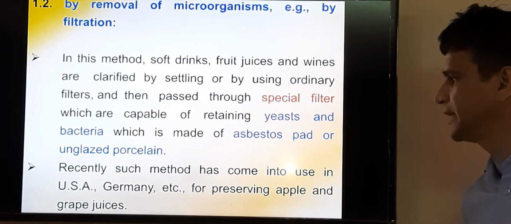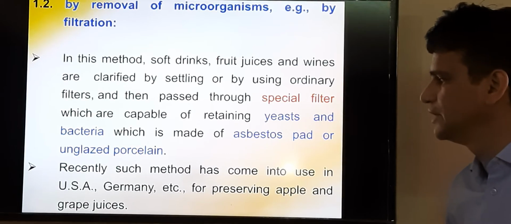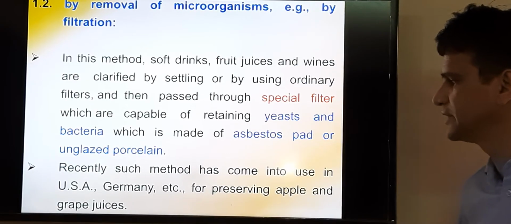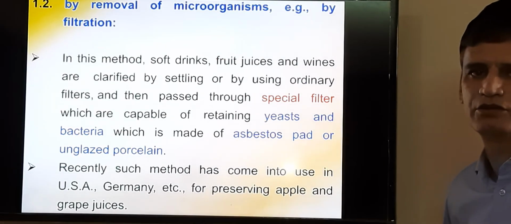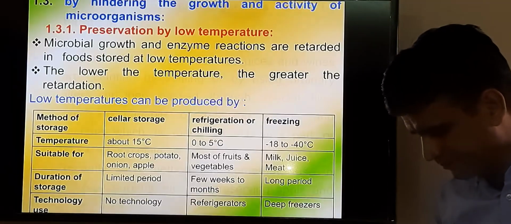Recently, developed countries, especially the USA, Germany and France, are using such techniques more, to preserve their grape juice for wine making.